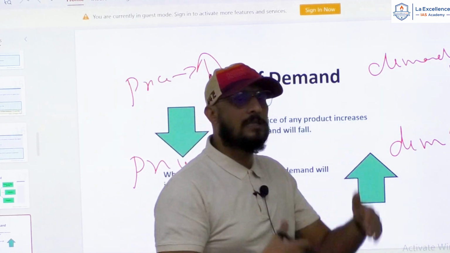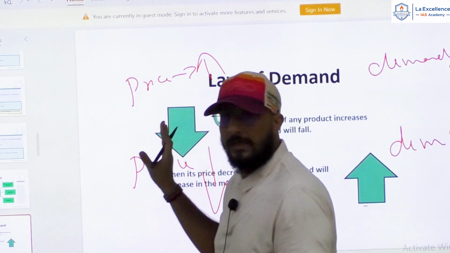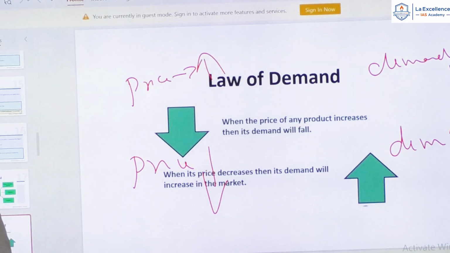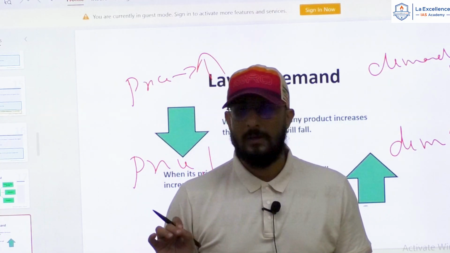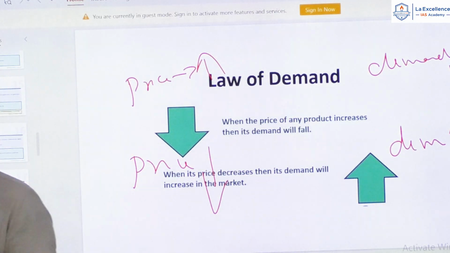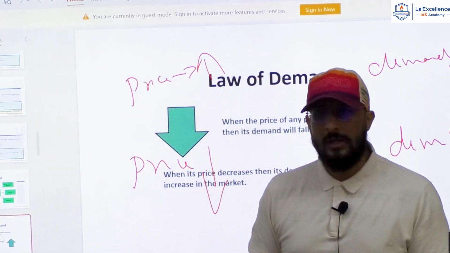How much is the increase or decrease? That depends on different type of goods and services. There are some exceptions also. We will talk about exceptions in economics class, right? But law of demand holds good to almost everything in the world, right? It is the price that to a great extent determines the demand of a good or a service.